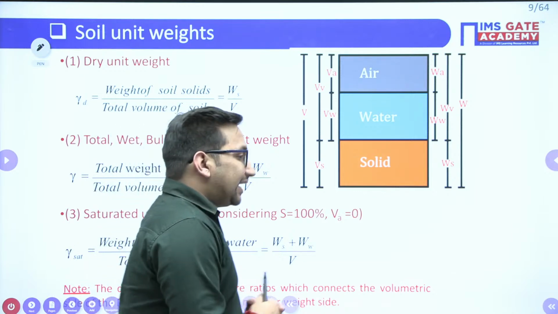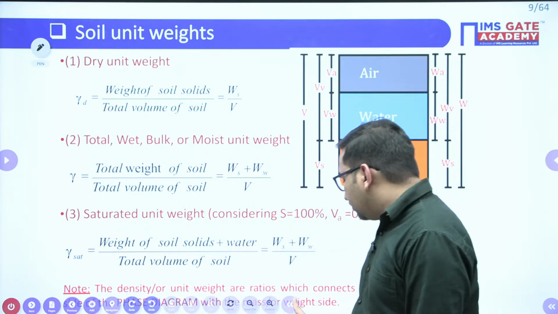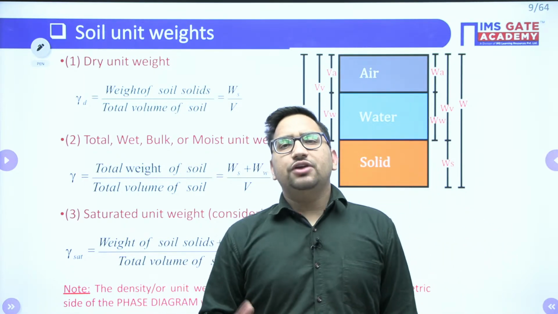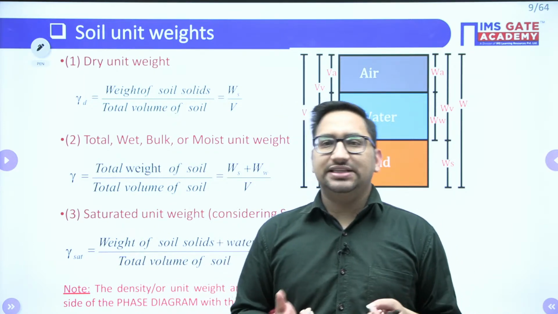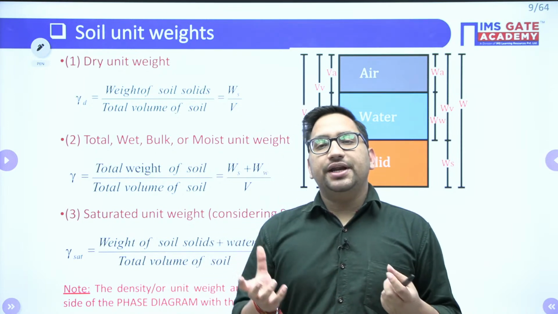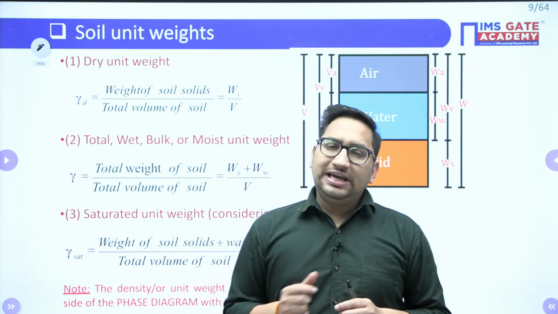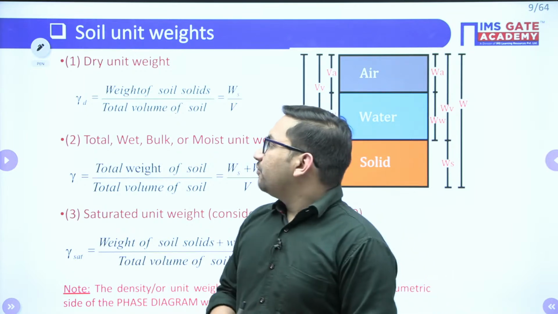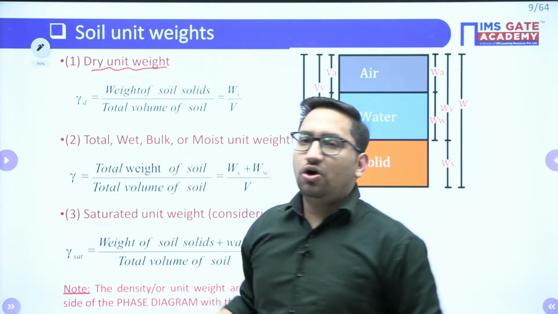Next thing is, if we talk about the relation between your weight and volume, whenever you are comparing the weights of two things, two particular quantities, you can only compare if their volume is also the same. So for that particular quantity, we use this gamma value, that is unit weight or sometimes density.